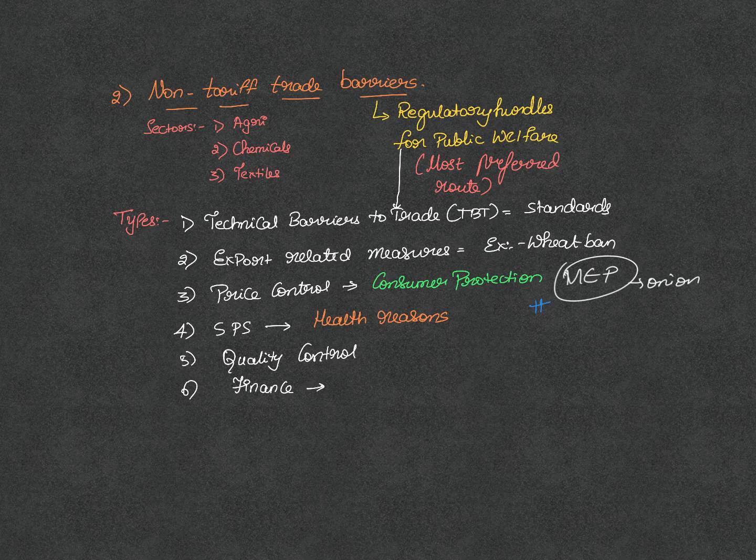This will ensure that the consumer is protected from price volatility. So this trend of non-tariff trade barriers is increasing, and this is what we have to pick up from what the survey says. The sectors which are most prone to this are the agricultural sector, chemicals, and textiles. This is what the survey says.